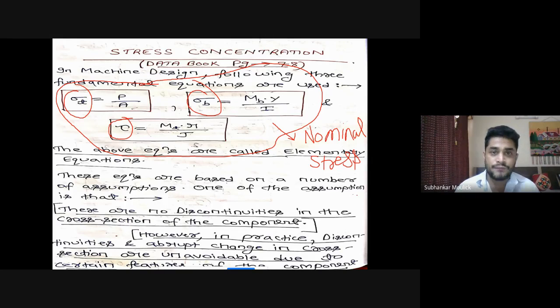Fine. And if you want to analyze the effect of stress concentration in any component, you cannot use these nominal stress equations. For that, you have to use the real equations. How do we get those real equations?